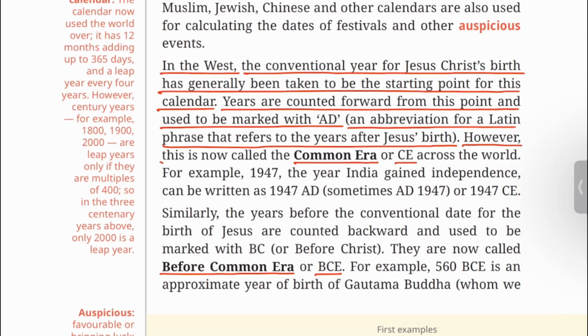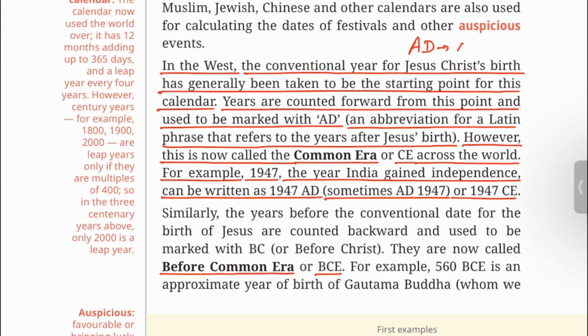However, this is now called the Common Era or CE across the world. For example, 1947, the year India gained independence, can be written as 1947 AD, sometimes AD 1947 or 1947 CE. AD stands for Anno Domini, which is a Latin word that means in the years of Lord.